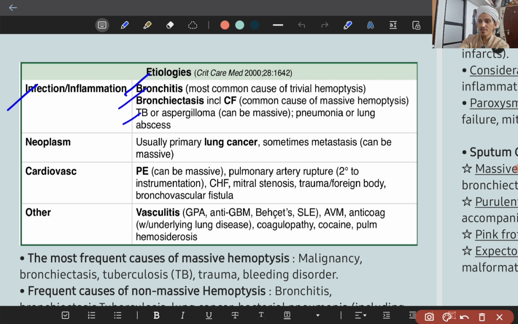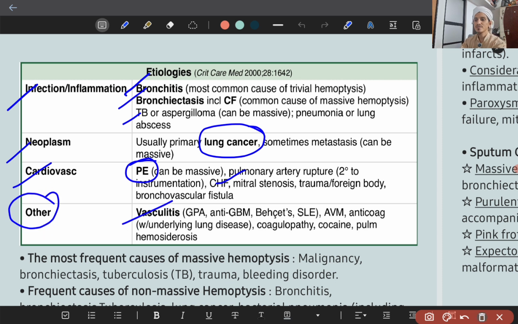Next, neoplasm, so lung cancer. Cardiovascular causes: pulmonary embolism and acute left ventricular failure with pink frothy sputum. Other causes include vasculitis. This is easy to remember: infection, malignancy, cardiovascular cause, other causes.